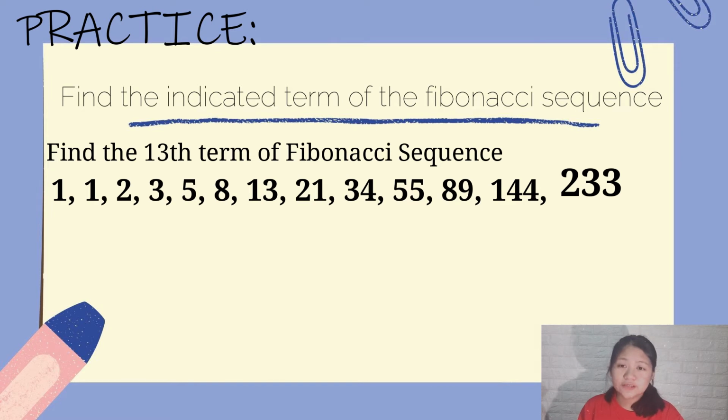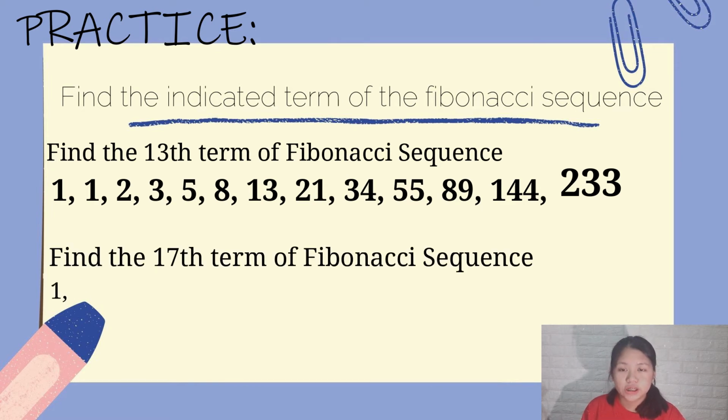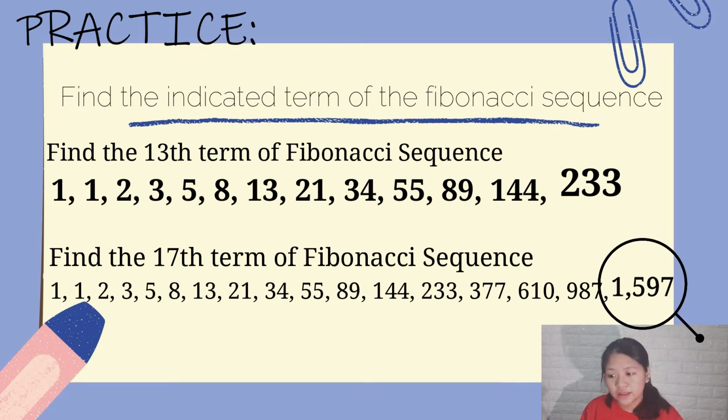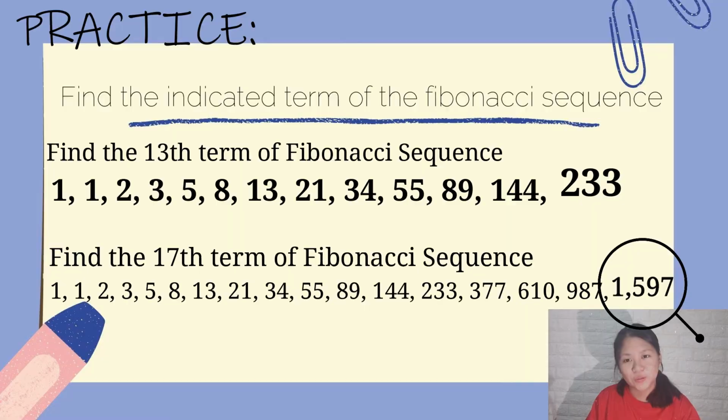Okay, one more. So let's find the 17th term of the Fibonacci sequence. So 610 plus 987 is equal to 1597. Therefore, 1597 is the 17th term of the Fibonacci sequence.